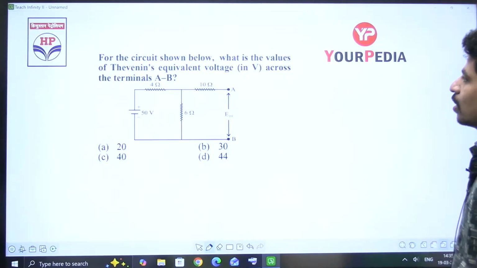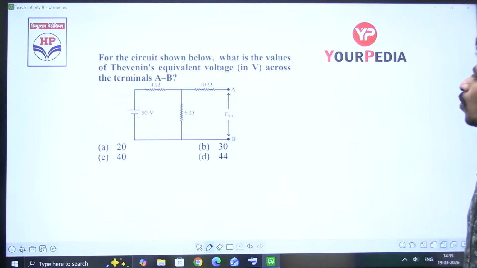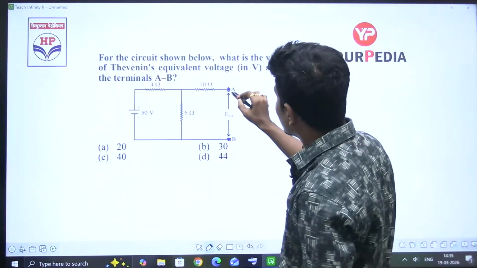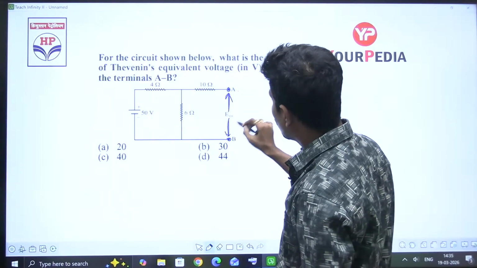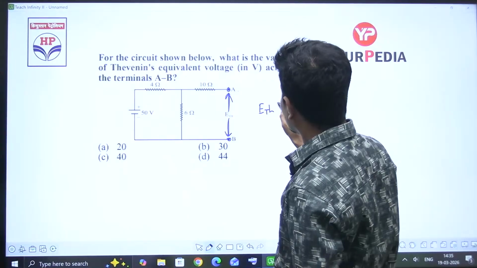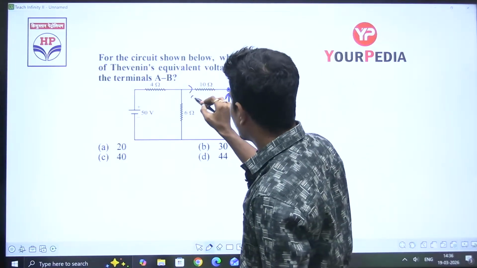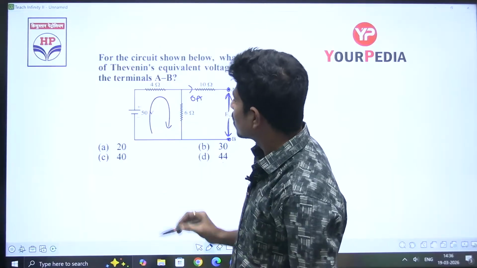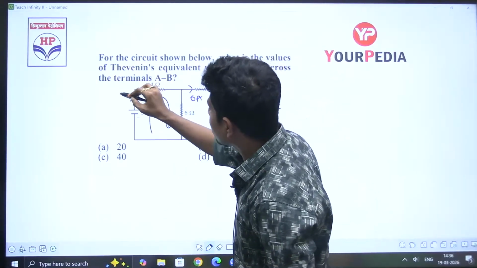Next, for the circuit shown below, what is the value of Thevenin's equivalent voltage across the terminals AB? He's asking us to find Thevenin's equivalent voltage. Here these two terminals are open. He's asking about ETH, that is the open circuit voltage. No current will flow in this one. So 4 ohms and 6 ohms are in series. This is 50 volts. 50 divided by 10, this current is 5 amperes.